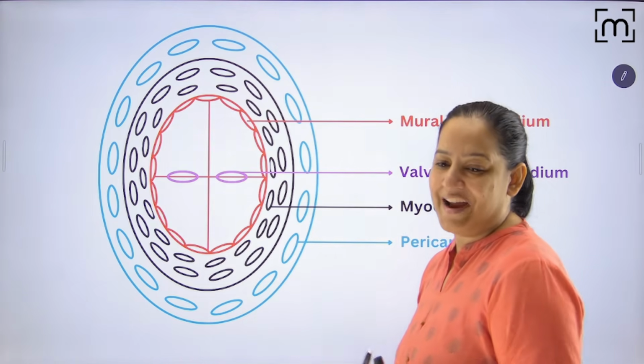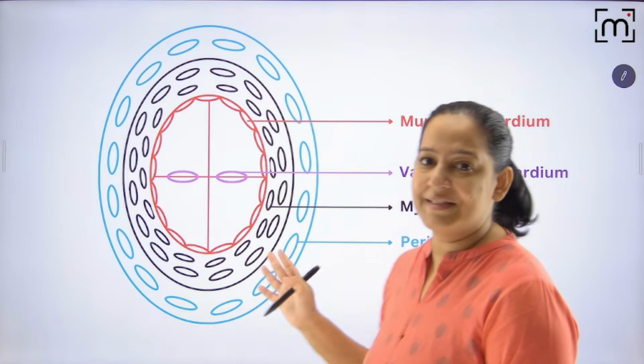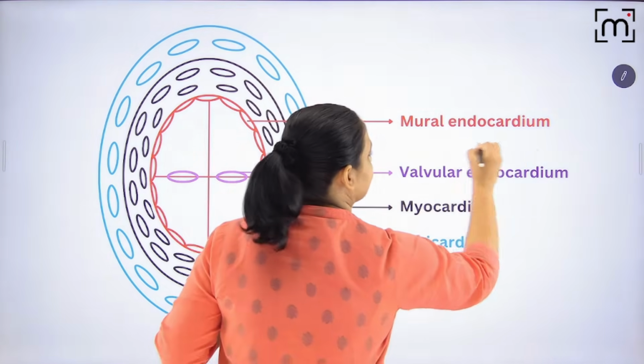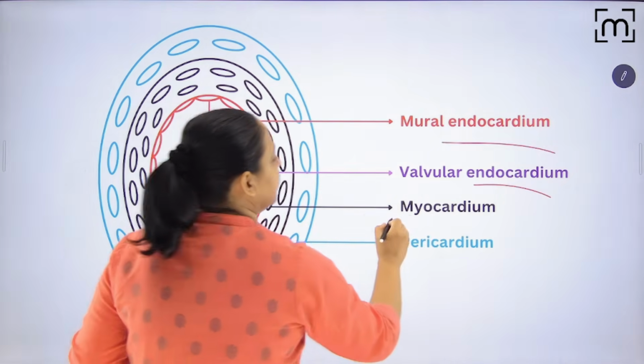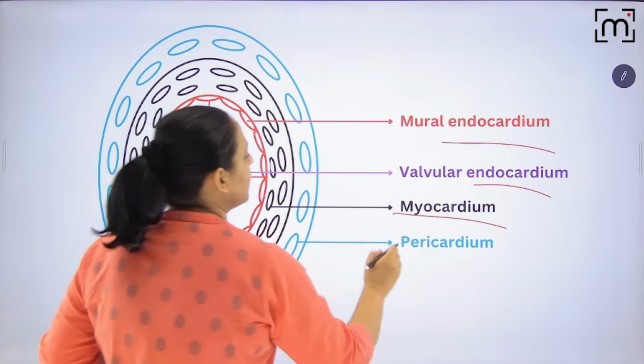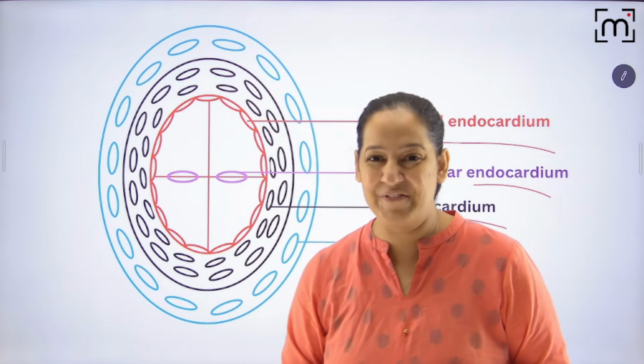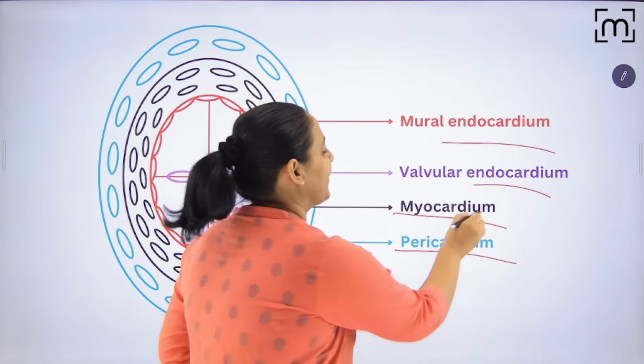Here you can see the diagram of the heart. There are 3 layers in the heart. The innermost layer is known as endocardium. The middle layer is known as myocardium. And the outermost layer is known as pericardium. These are the 3 layers in the heart. I guess everyone knows that. Heart contracts because of myocardium.